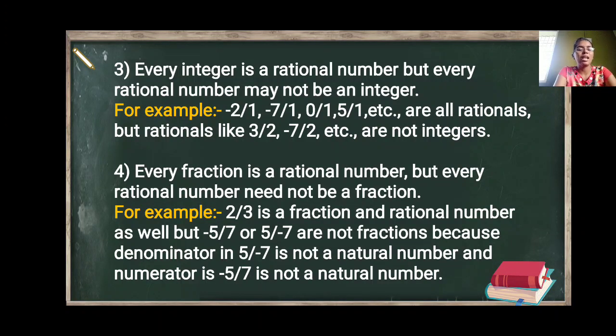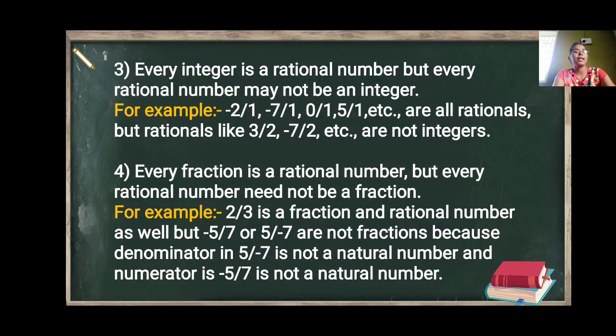The last result is every fraction is a rational number, but every rational number need not be a fraction. Every fraction is a rational number. For example, 2 upon 3 is a fraction and also it is a rational number because it is in the form of p upon q and q is not equal to 0. But every rational number need not be a fraction.